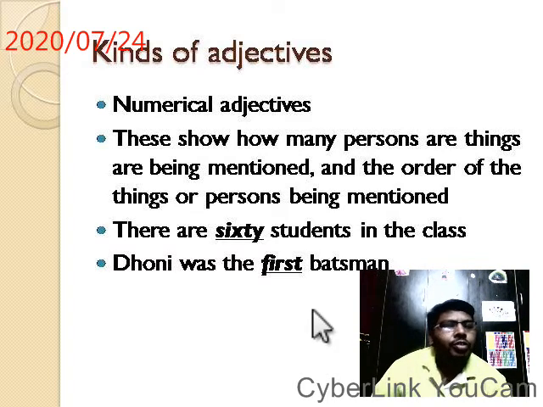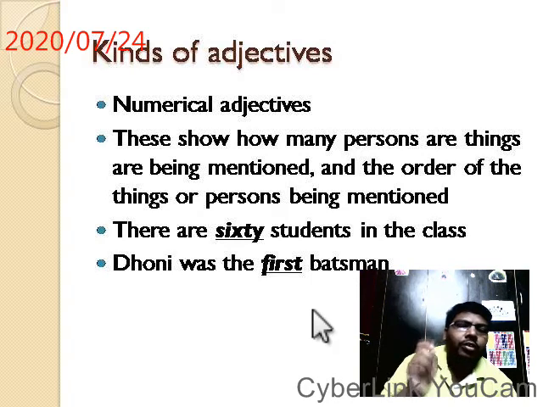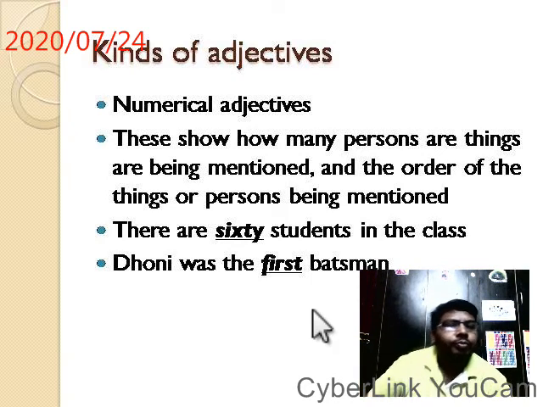So this shows how many persons or things are being mentioned and the order of the things or persons being mentioned. So if you want to tell about something, how many students are there, what is the order of the batsmen, this is given in numbers: numerical adjectives.